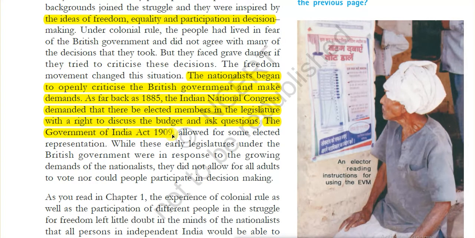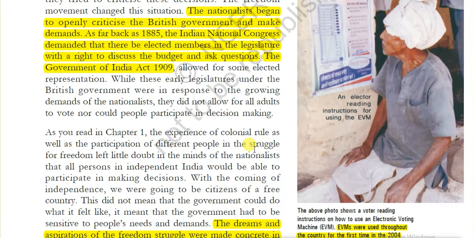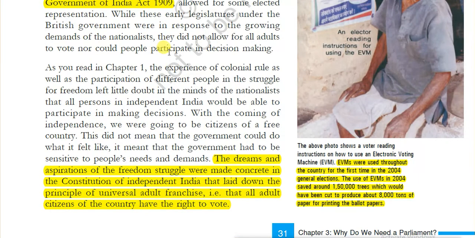Then the 1909 reforms, famously known as the Minto-Morley Reforms. Based on the recommendation of the Minto-Morley Reforms, the Government of India Act 1909 was enacted. This is the first time the 1909 Act allowed some elected representatives to discuss the budget. While these early legislatures under the British government were in response to the growing demands of nationalists, this is about the situation at the time of the Britishers.